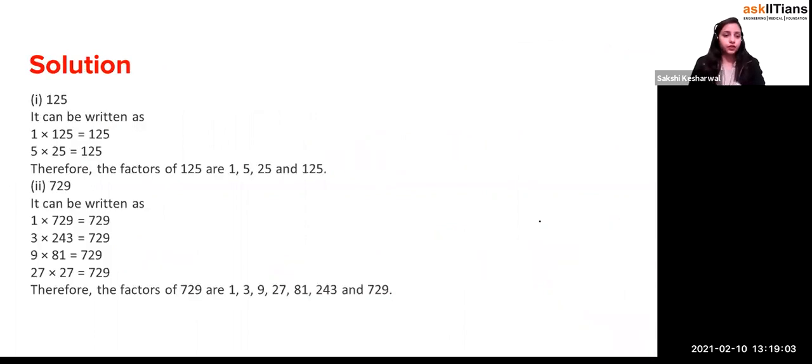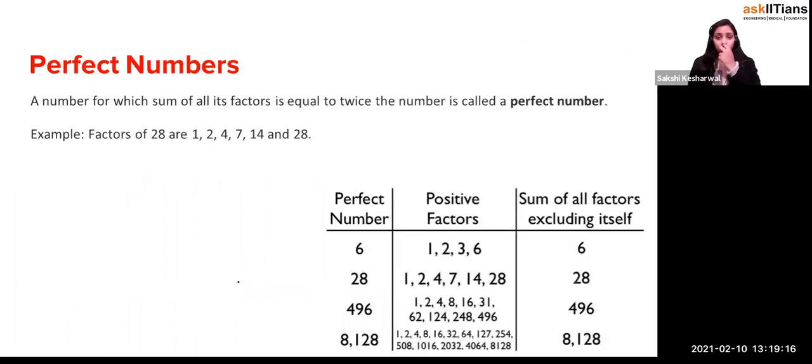So if you see over here, your factors will be 1, 3, 9, 27, 81. So it can be written as 1 into 729, 3 into 243, 9 into 81, 27 into 27, right? Okay, now let's see what the perfect numbers are.